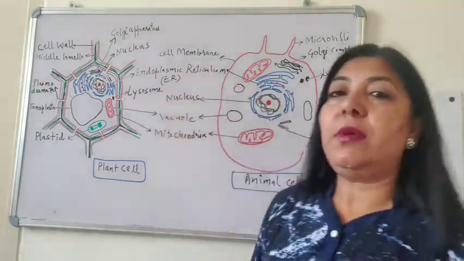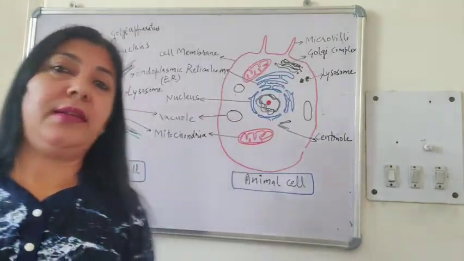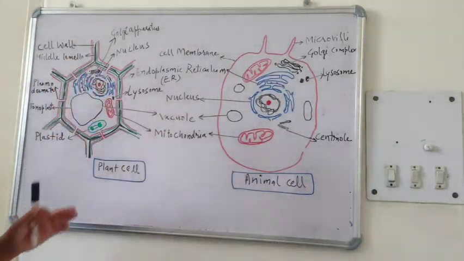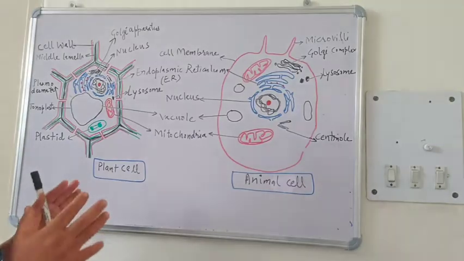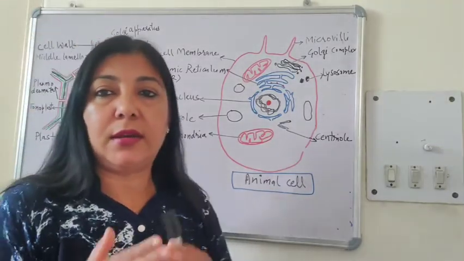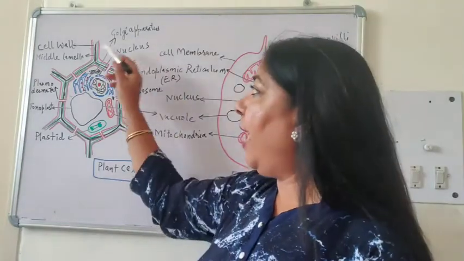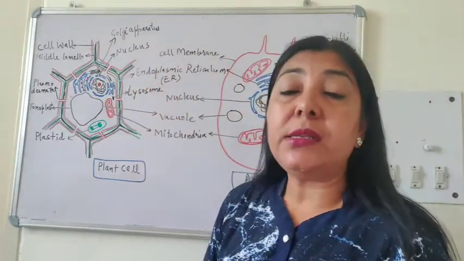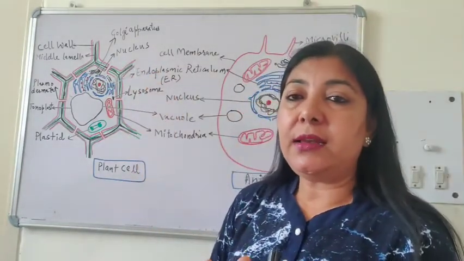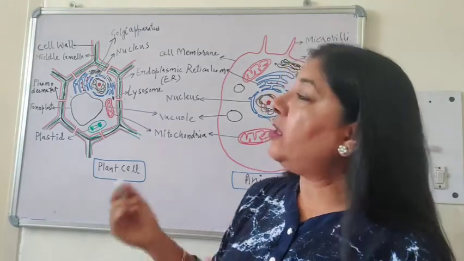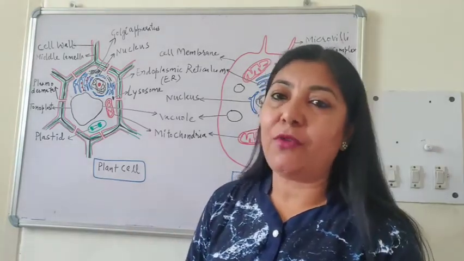Now if you move to a plant cell, look at the plant cell. The plant cell is more of a polygonal, angular structure. And if you talk about the membranes, the plant cell has an additional layer called the cell wall.